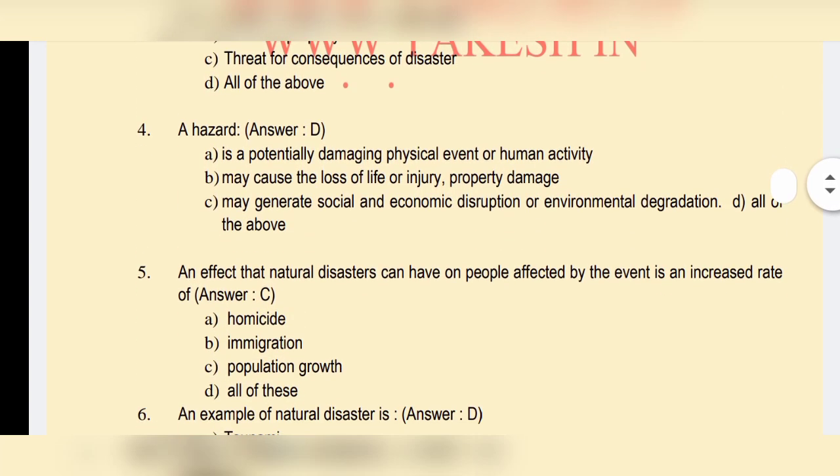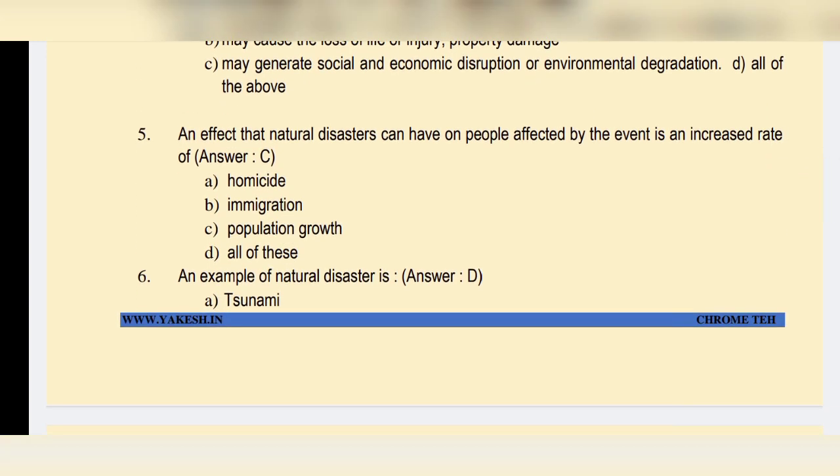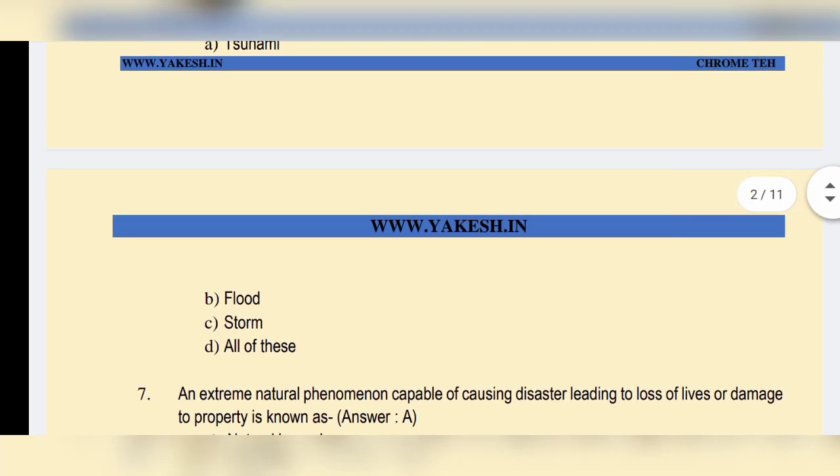Next question. A hazard. Option D is the correct answer, all of the above. An effect that natural disaster can have on people affected by an event is an increase in option C, population growth. An example of natural disaster is option D, all of the above.